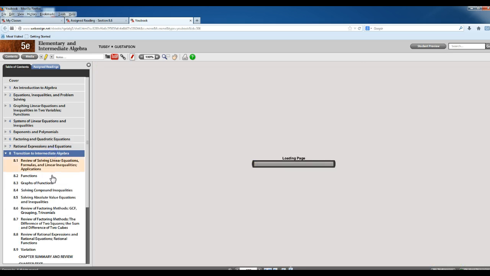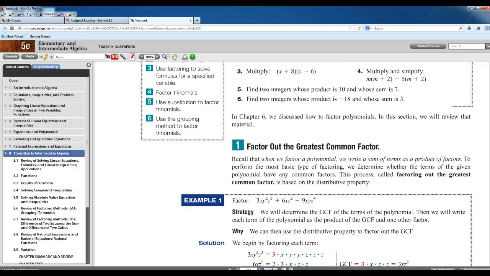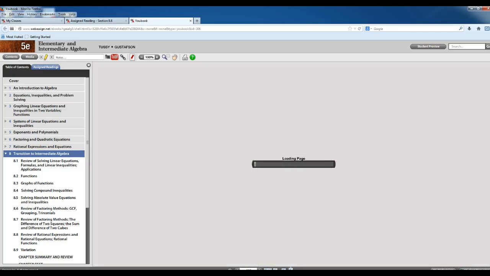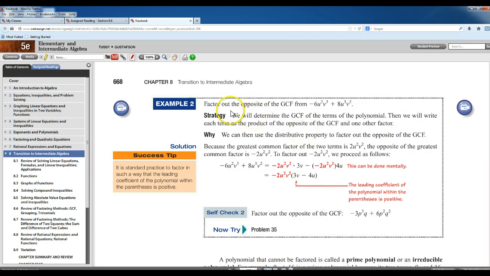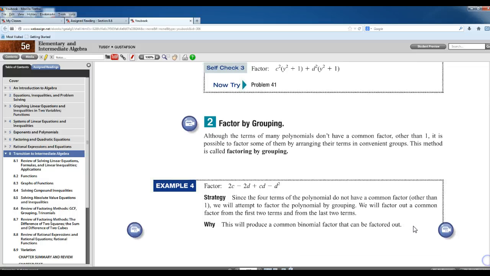So I might go to Chapter 8, Section 8.6, which talks about reviewing of factoring methods, and all of the information, which is the same as your actual textbook, is right here in the ebook for you. So you can navigate through and you can follow the examples. There are videos embedded right here in the ebook for you that you can watch as you're reading through these sections. These are all video links. Some of them are tutorials, but these happen to all be video links.